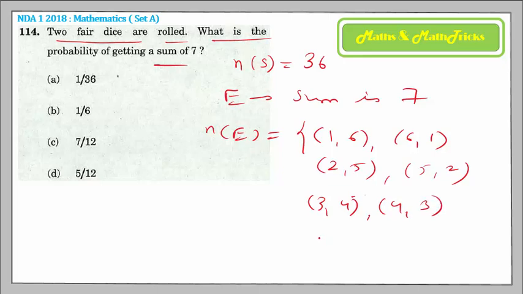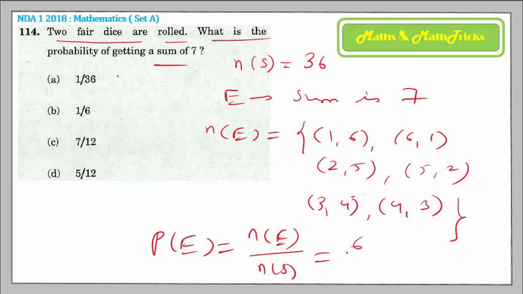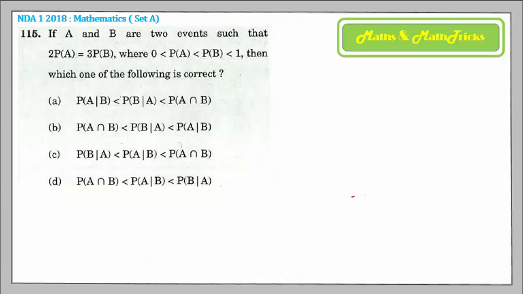Isn't it so? So you have covered all of them, you see. 3 in the first, 3 in the next. So total 6 out of the total 36. So the probability of this event, by the empirical formula, n of E by n of S, that is 6 by 36, equals 1 by 6. Answer option B. Alright, coming on to the next question, 115.